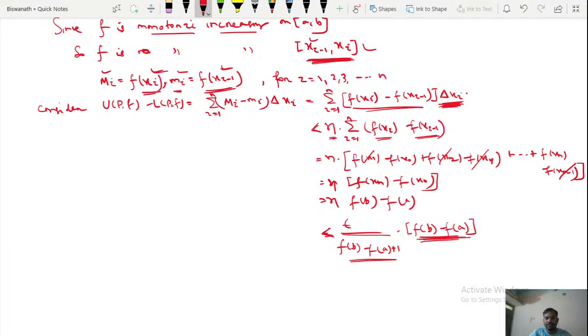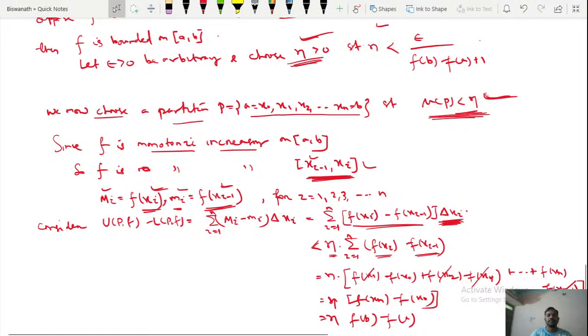That means I can say this is less than or equal to epsilon into 1. That means this thing is less than epsilon. That means here UPF minus LPF is less than epsilon. Thus f is integrable.